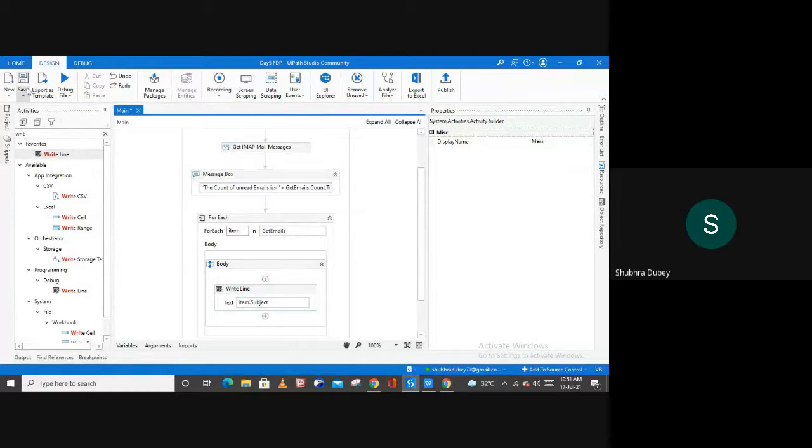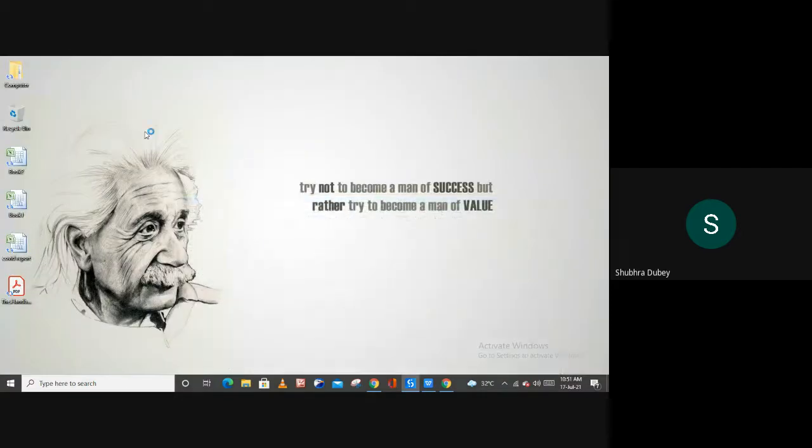Let me save the process again, and let me run this. This process will work even if you log out from the account. Right, so the count of unread email is 50, in the first message box.